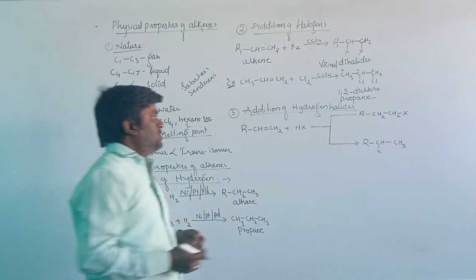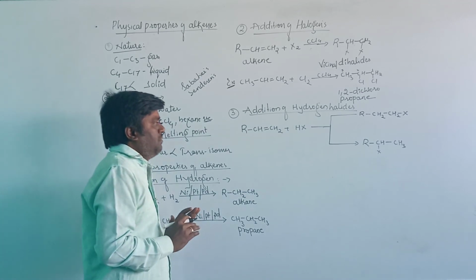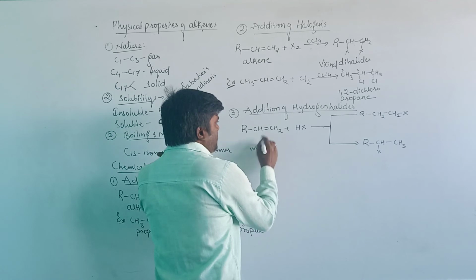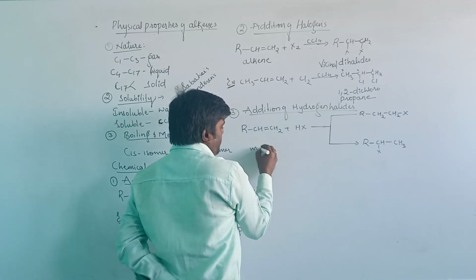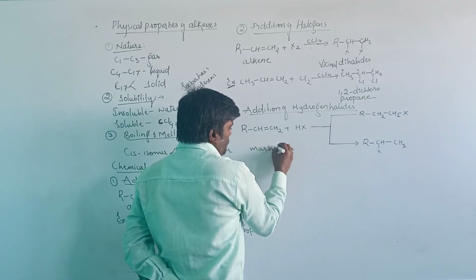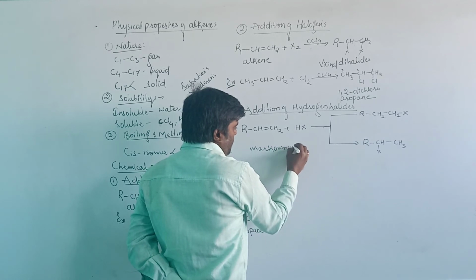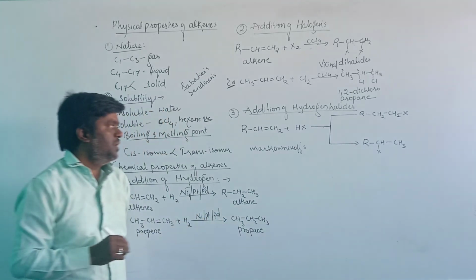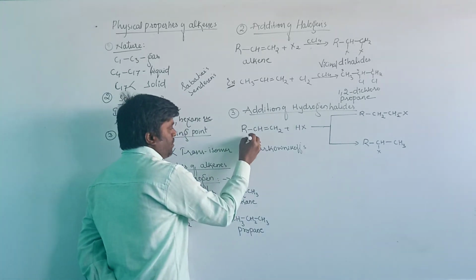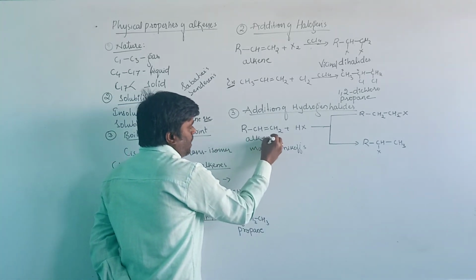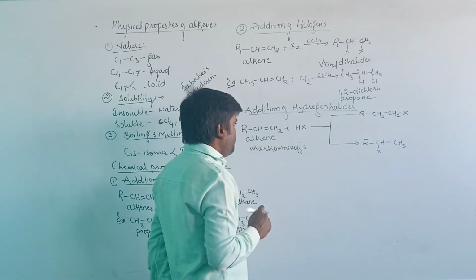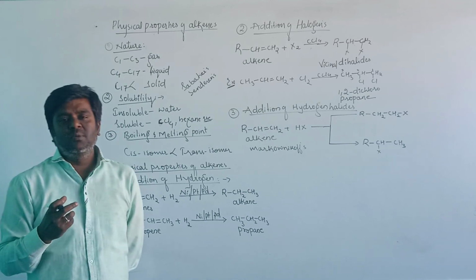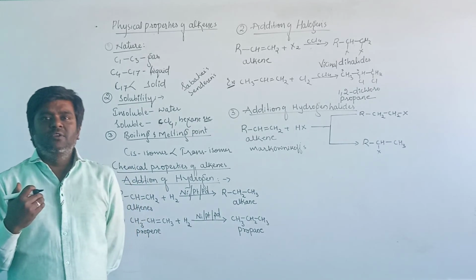Of the two possibilities, the addition of hydrogen halide to alkenes will follow Markovnikov's rule. According to Markovnikov's rule, the halogen will add to the carbon of the carbon-carbon double bond where the number of hydrogens is less.